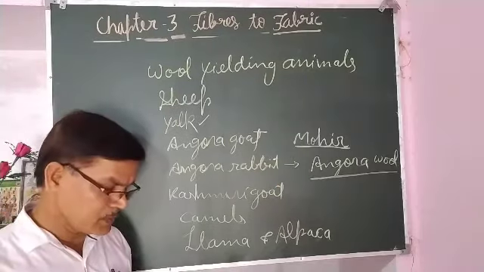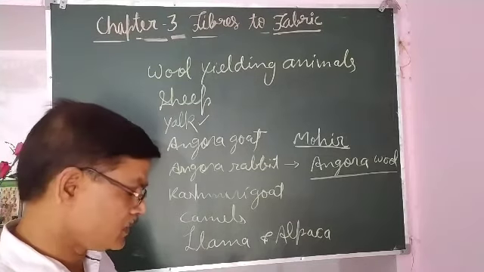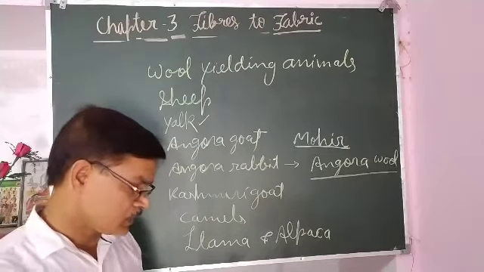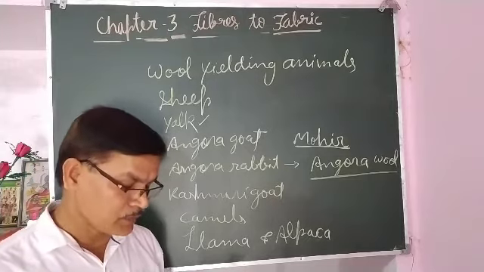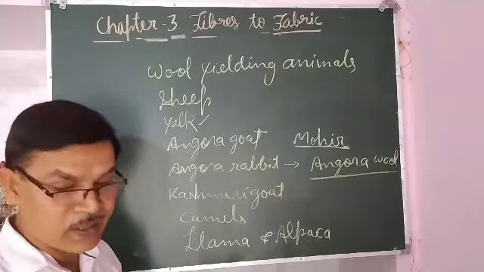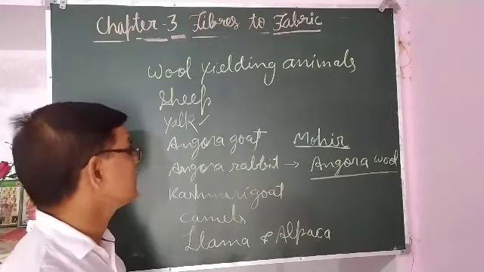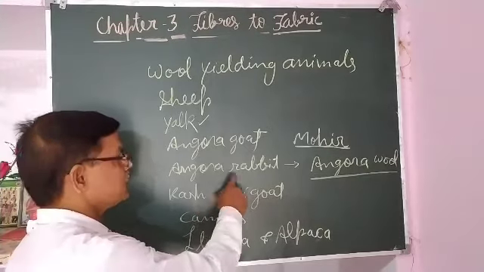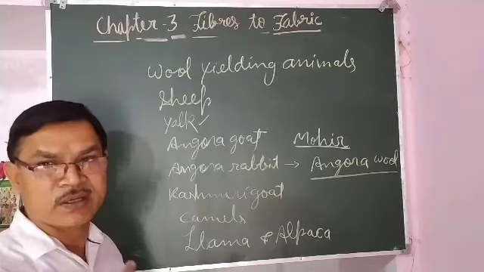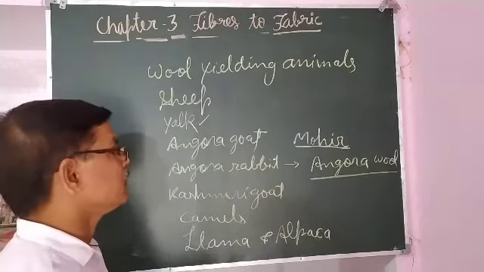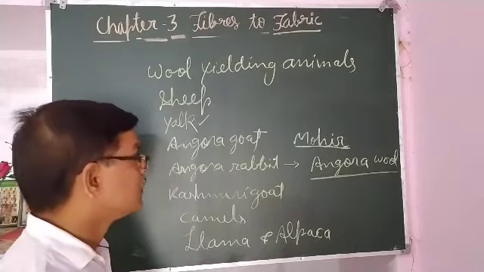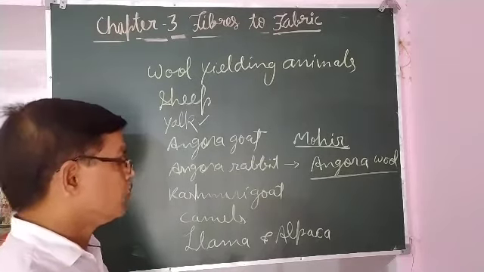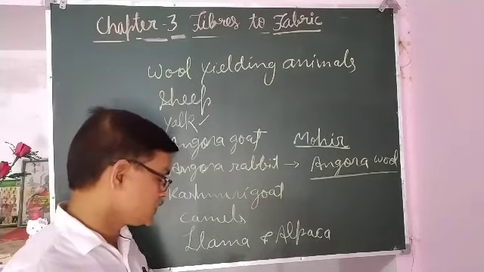This Angora rabbit is reared in Himachal Pradesh, Uttaranchal and in other countries such as Turkey, France. It has thick and long hair on its body, which is very soft and is used for making various fabrics.